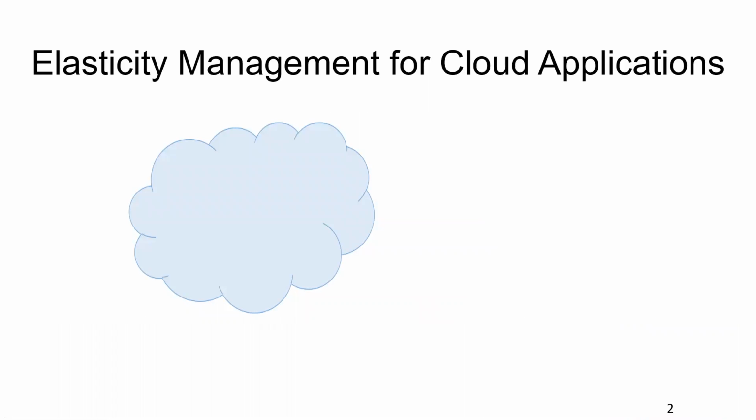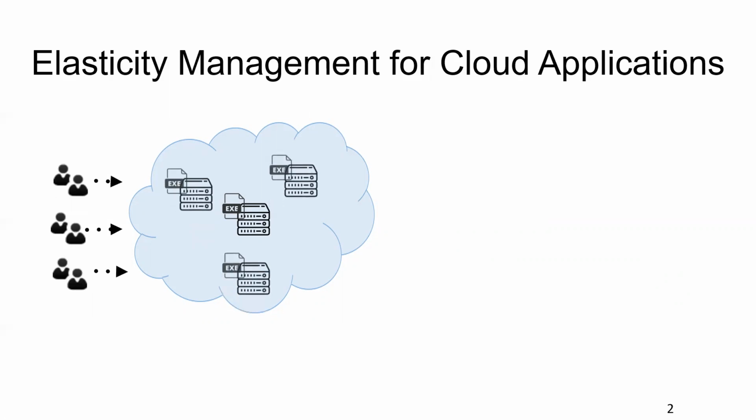As we all know, elasticity is a very important feature for cloud applications. With elasticity, cloud applications can change their scale during runtime. For example, initially you only have few requests, then you only run your applications on a single server. Later, you have more requests coming, then you scale up your applications and run them on multiple servers. Of course, when the workload decreases, you can scale in your applications to avoid resource over-provisioning.